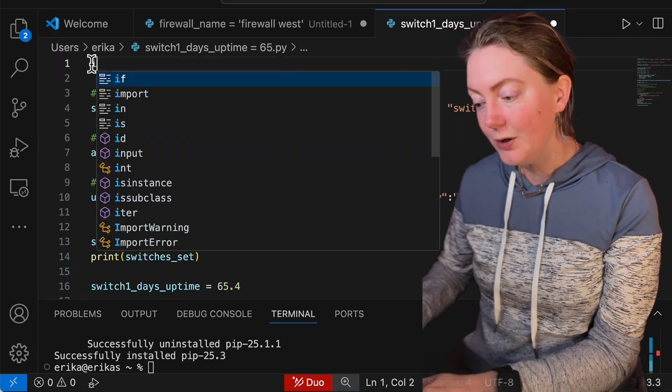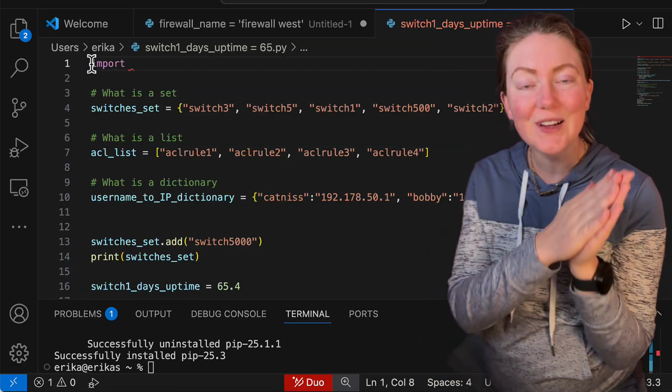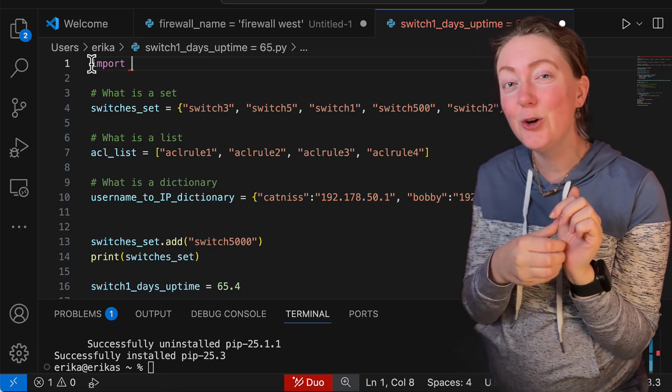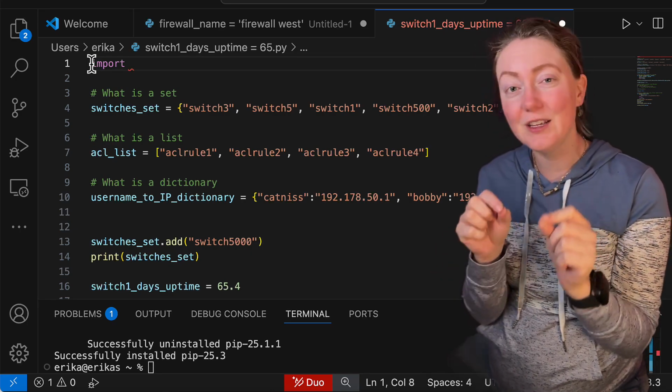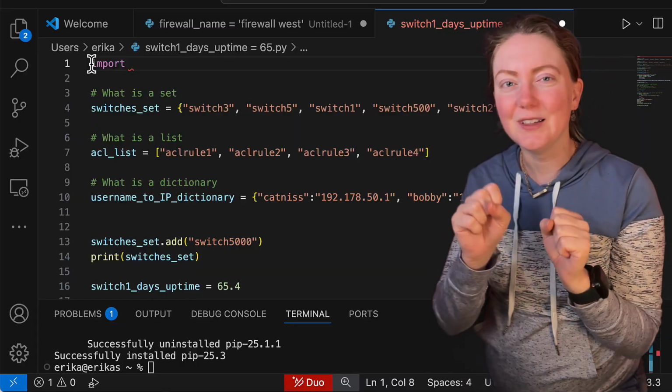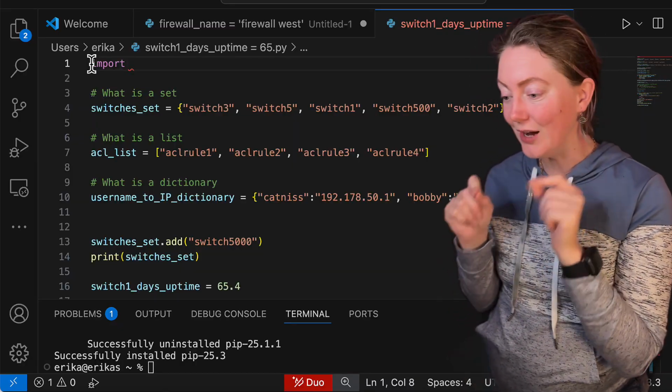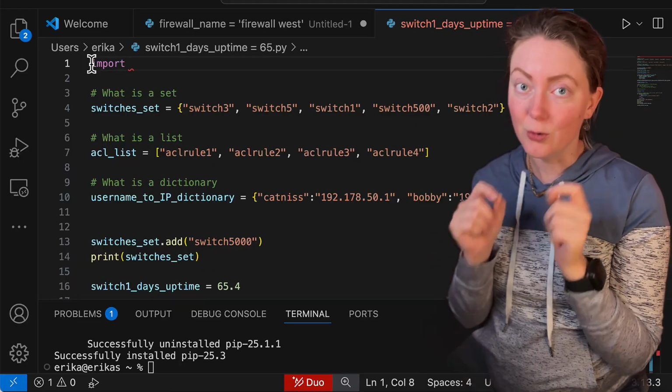But at the top, we use an import statement. So we install the library and then we import it into our code. We bring it into our code. So just because it's installed doesn't mean that any code you write is automatically going to reference it. You have to say in the code, hey, pull from this library, this library, this library. You don't have to use it for things that are built into Python. You don't have to use it for things that you are directly writing into the code. You just need to use it for importing libraries.